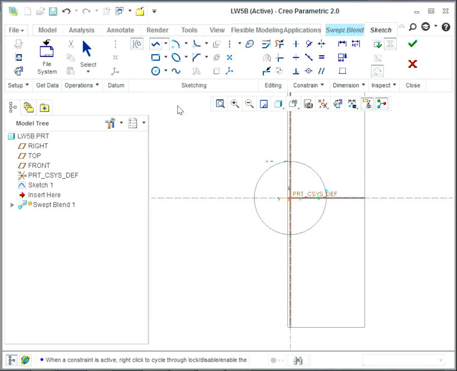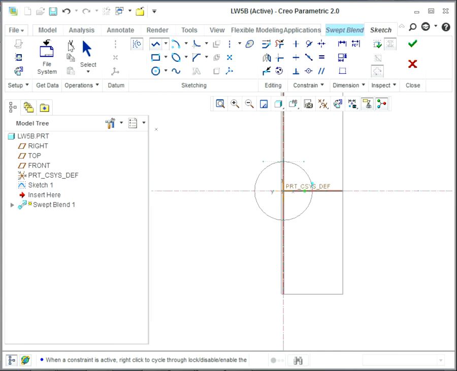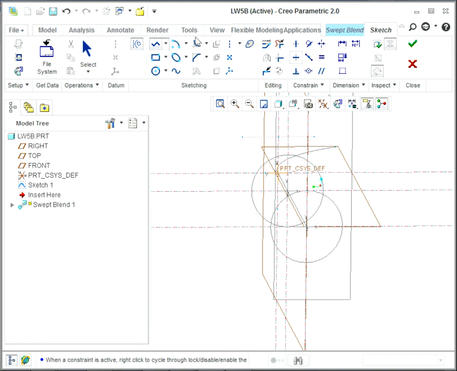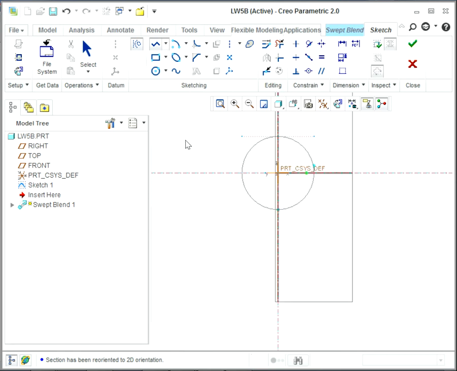I'm gonna make another construction line here, which is 1.5 again, and another one here.